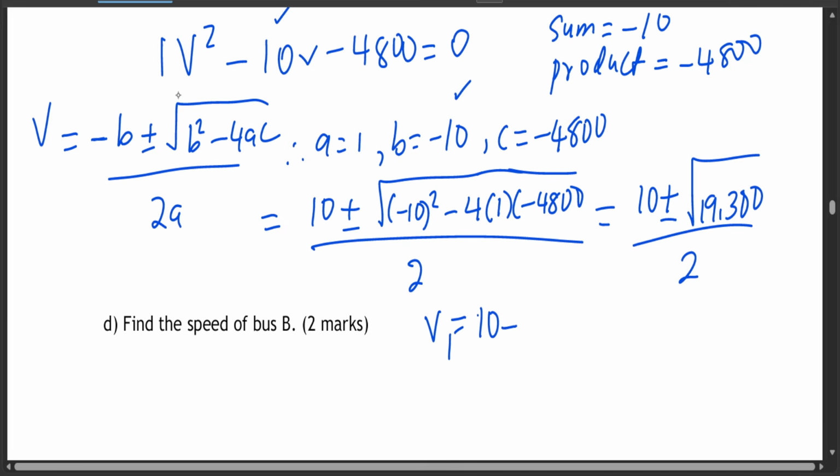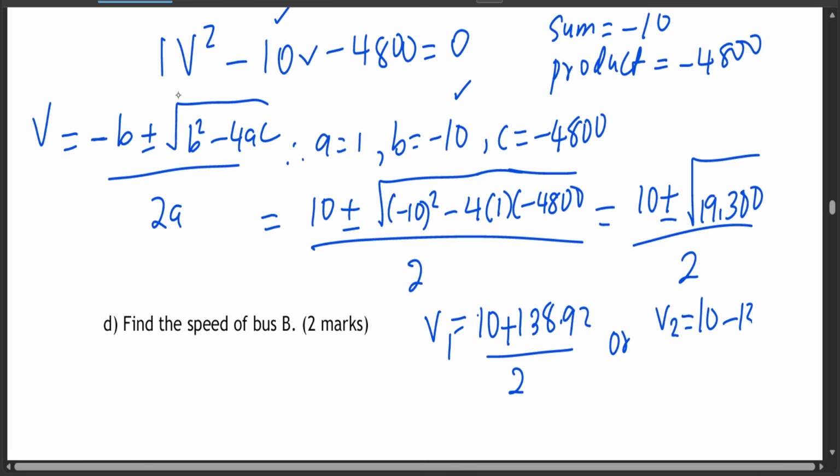v1 is going to be 10 plus the square root of 19,300, divided by 2. And the square root of 19,300 is 138.92. Or there's also v2, which is 10 minus 138.92 divided by 2, because we say it's plus or minus.